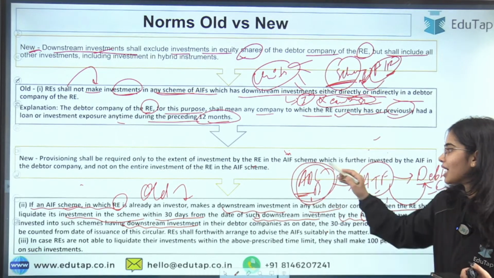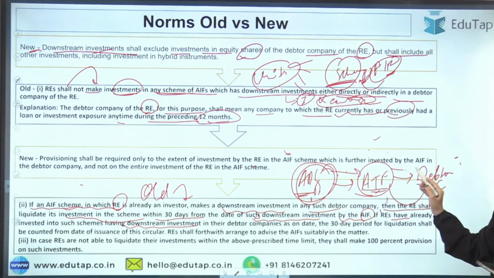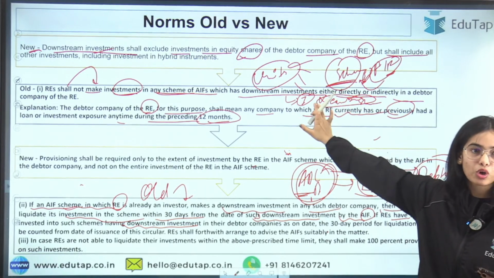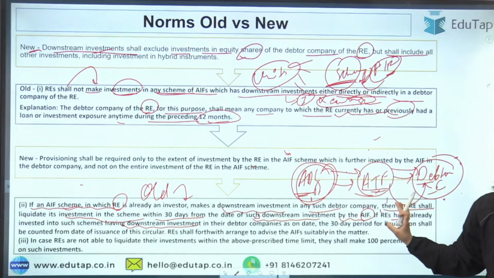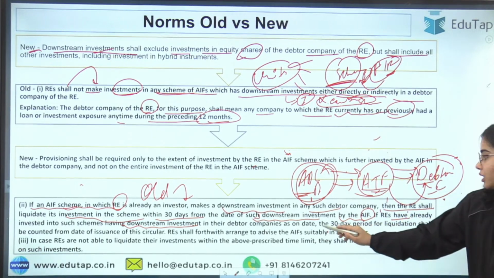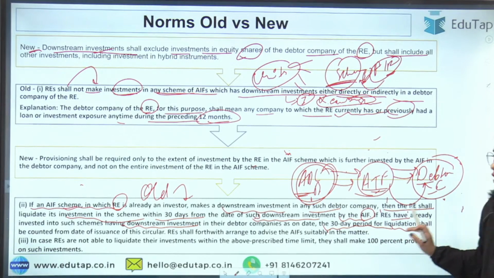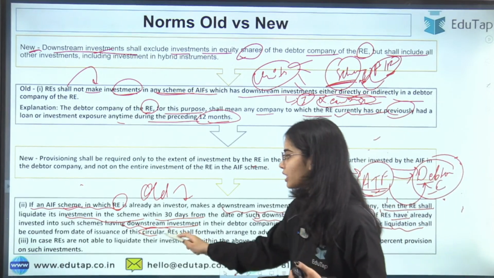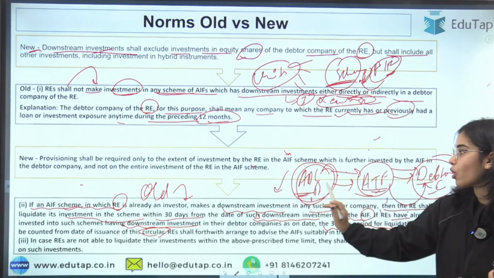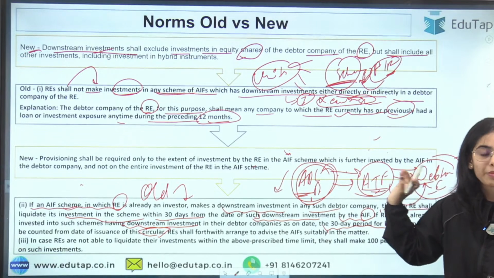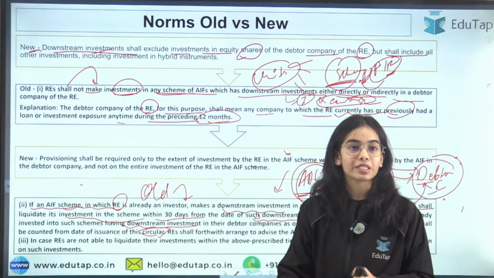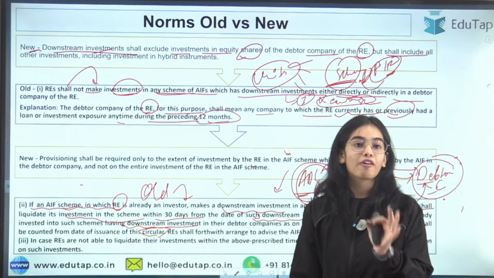So if ABC company has already invested in the AIF that has the downstream investment in the debtor company, and downstream investment before was not specified, so downstream investment means any kind of investment in the debtor company, then a 30-day period is given for liquidation from the date of the issuance of this circular, which was issued in December 2023. So within 30 days, the liquidation of the investment has to happen.